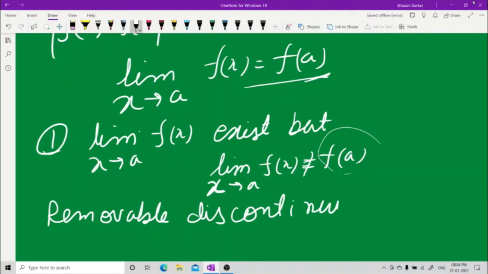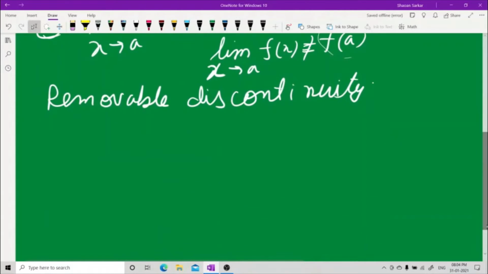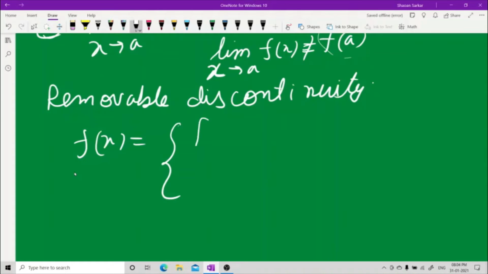I'll give you an example with this. We have done this type of problem earlier. I had taken this type of function: f(x) equals sin x by x at x not equal to 0, and suppose I write 1 here at x equal to 0.